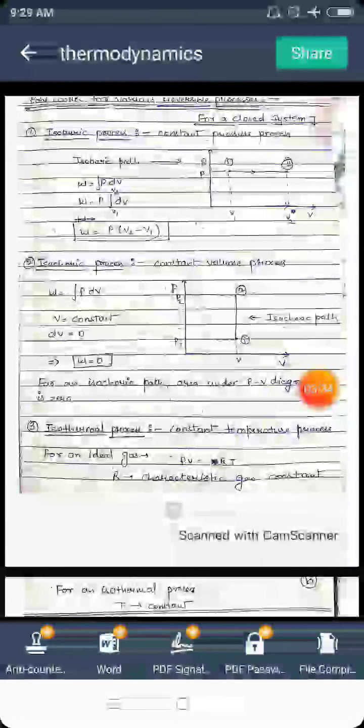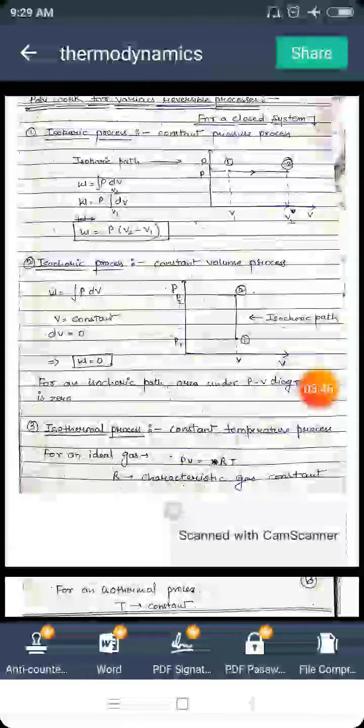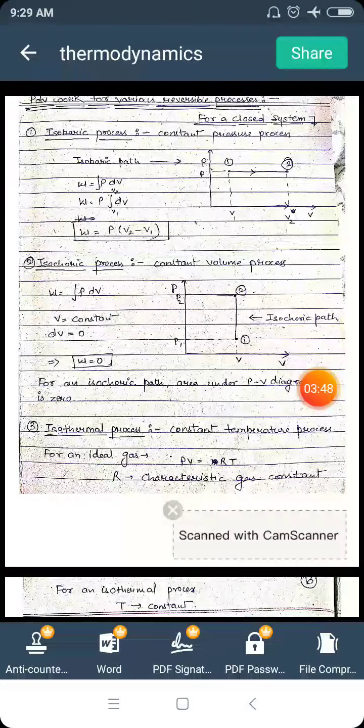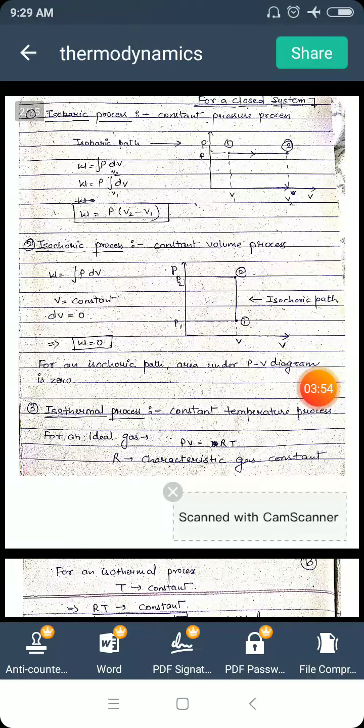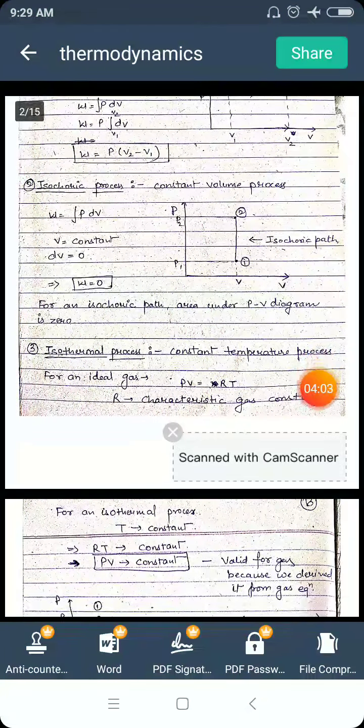As I already told you, work is equal to the area under the PV curve. In this diagram you can see that the area under the PV curve on the volume axis is 0, like there is no area under the PV curve. So from that also we can say that for an isochoric process, the work done is 0, because the area under the PV diagram is 0.